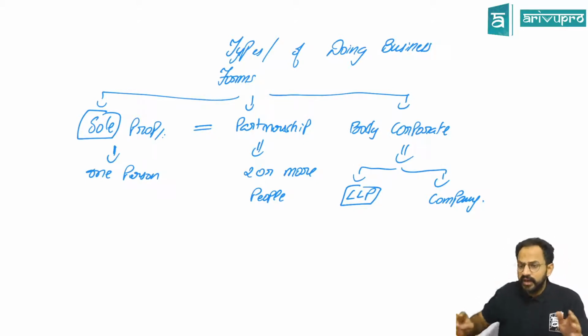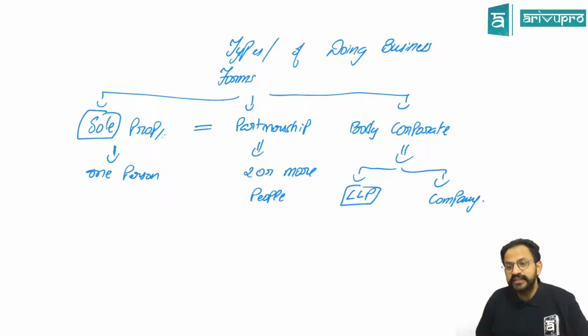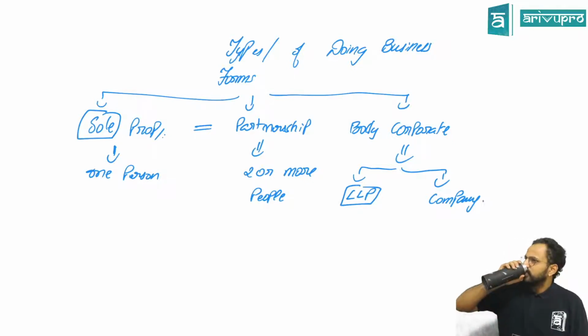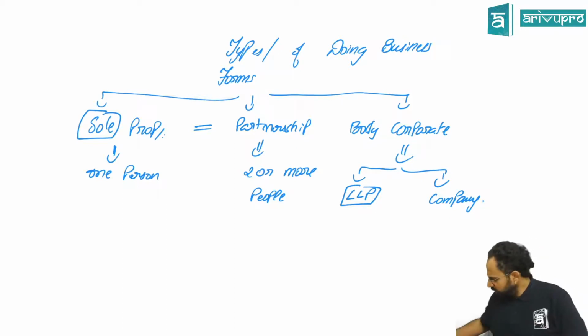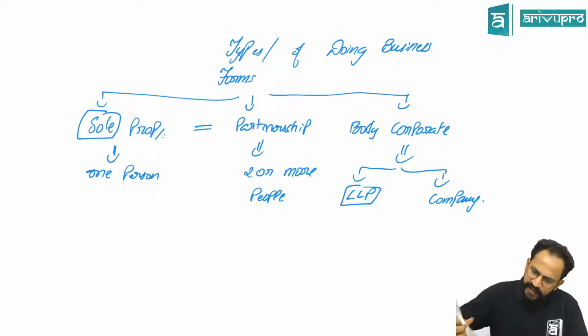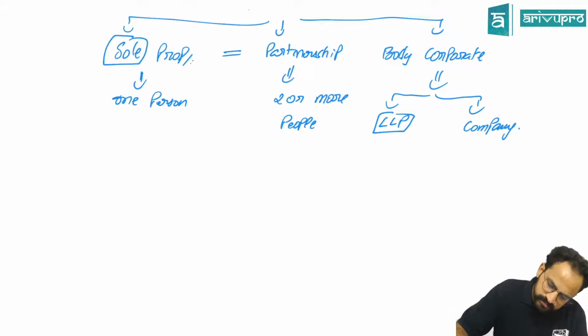Now tell me, sole proprietorship is not new for you. What are the characteristics of sole proprietorship? If I ask you what is sole proprietorship, how do you define it? Profits and losses are borne by only one person. Okay. Keep telling, I'll keep writing. Okay, one person we can take as a point. Okay, next one.